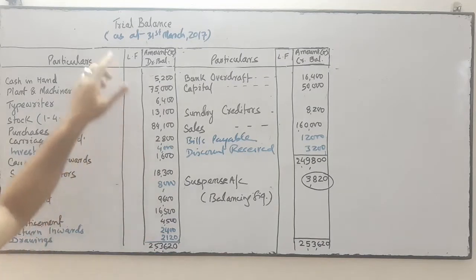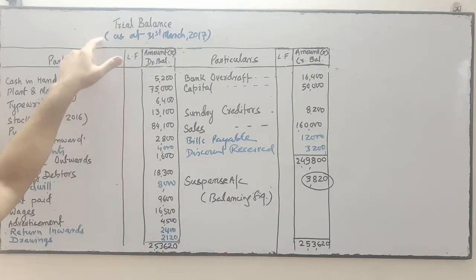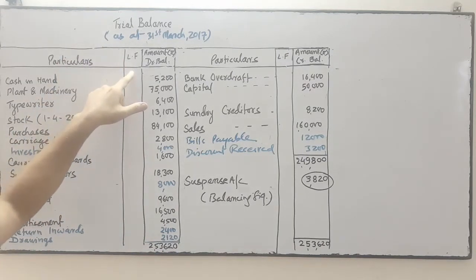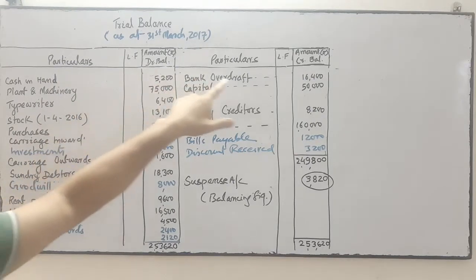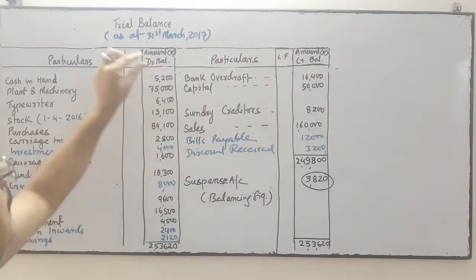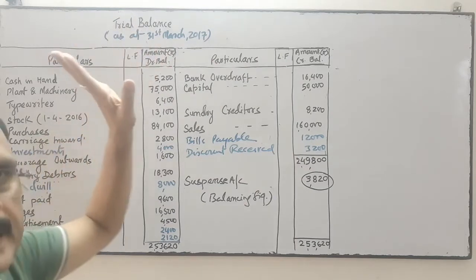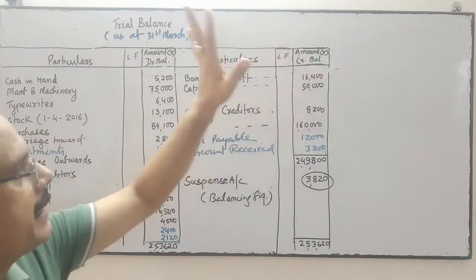So what we have done: first mistake, correction. Second mistake, LF was not there, ledger folio. I have drawn the column of ledger folio. Thereafter, the debit balance was not written in that, and the credit balance I have written.